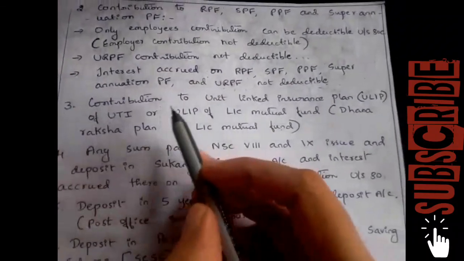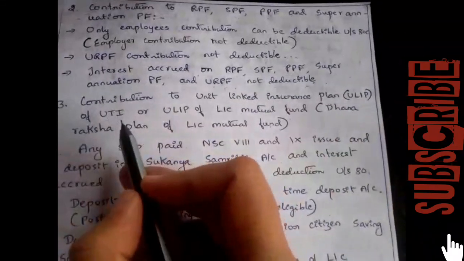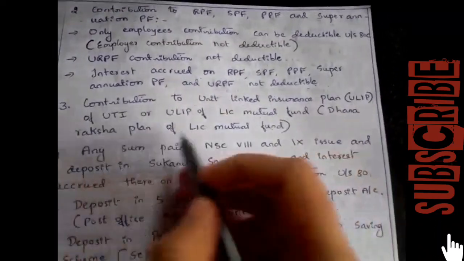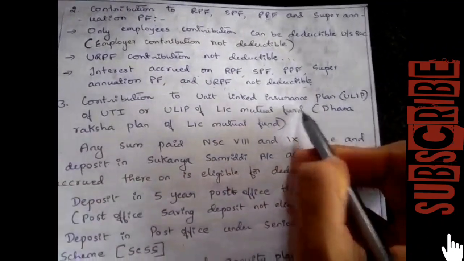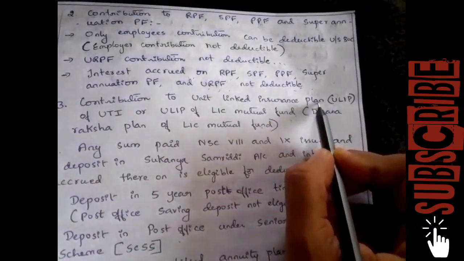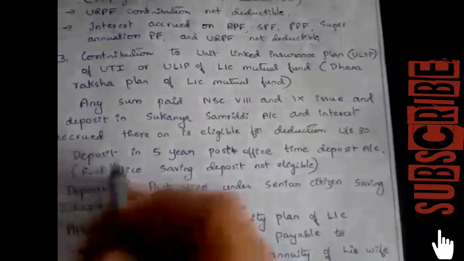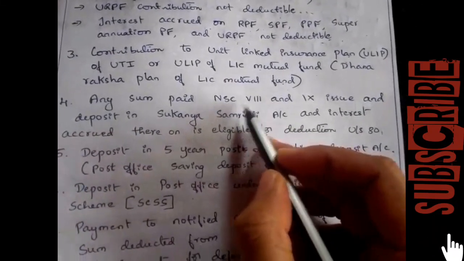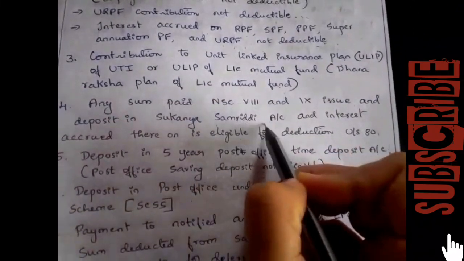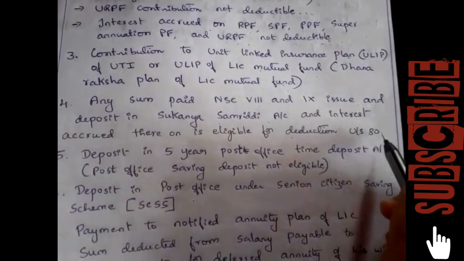Next, third point is contribution to unit linked insurance plan, ULIP of UTI, Unit Trust of India, or ULIP of LIC mutual fund, Dhanaraksha plan of LIC mutual fund. If an individual contributes to a ULIP plan of a mutual fund, then he can claim a deduction under section 80C. Any sum paid to NSC 8 and 9 issue and deposit in Sukanya Samriddhi account and interest accrued thereon is eligible for deduction under section 80C.